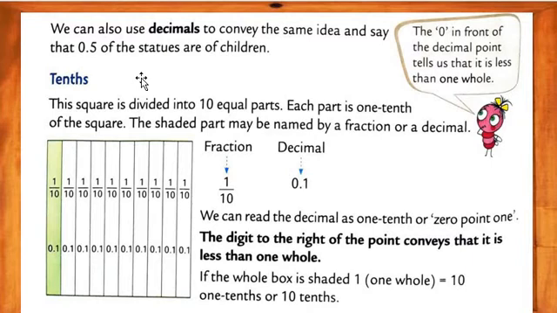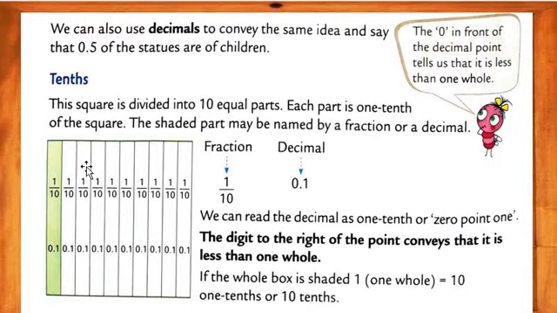We call it by both names, my dear students. Understood what I am telling you? The shaded parts may be named by the fraction or decimal. Fraction 1/10 or 0.1.